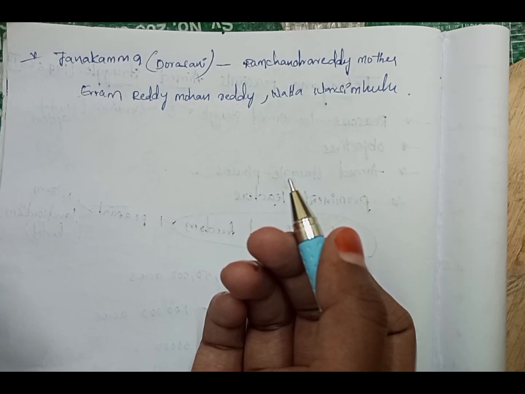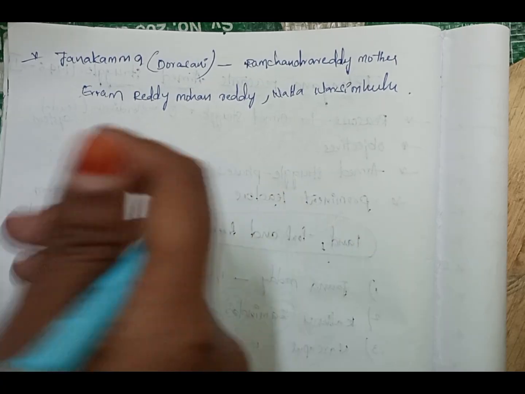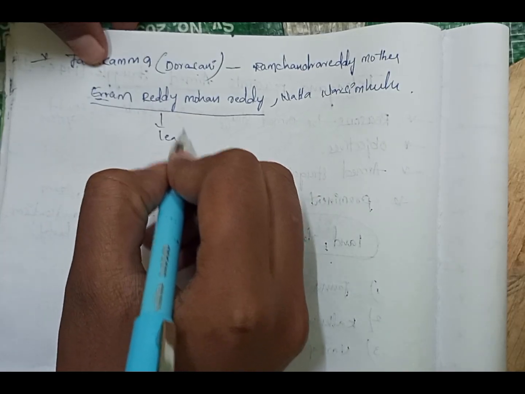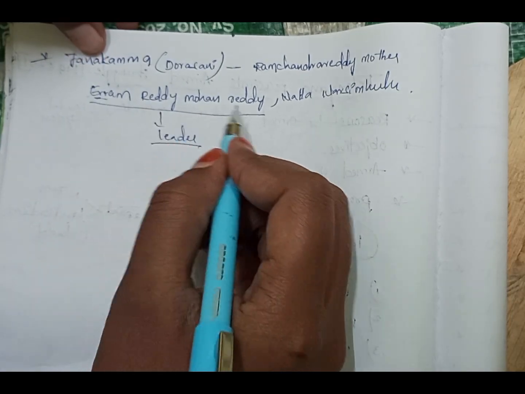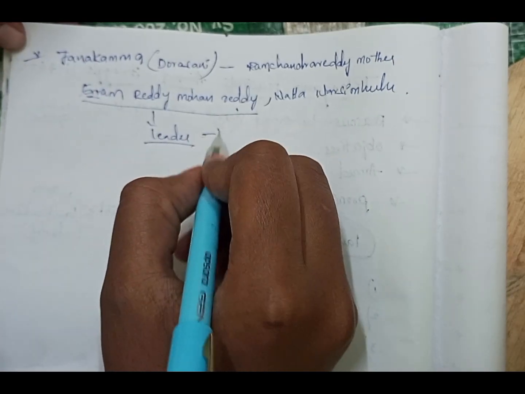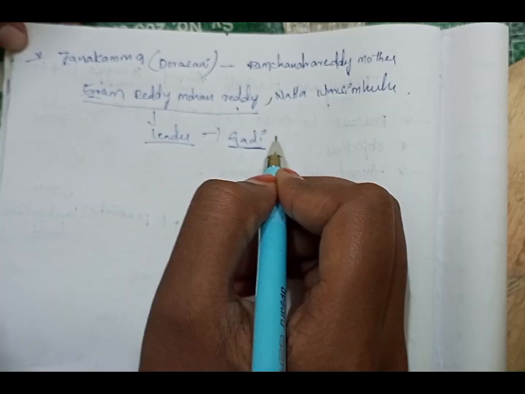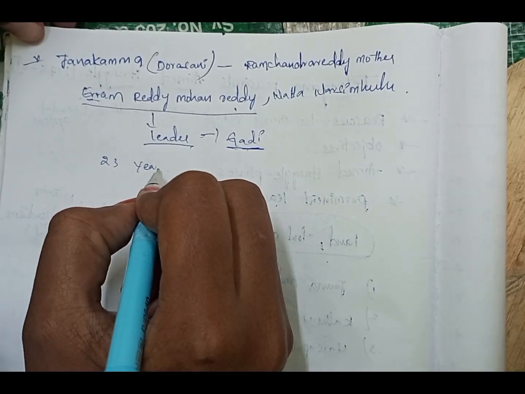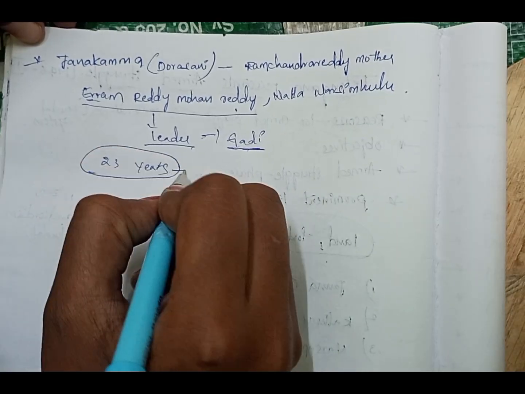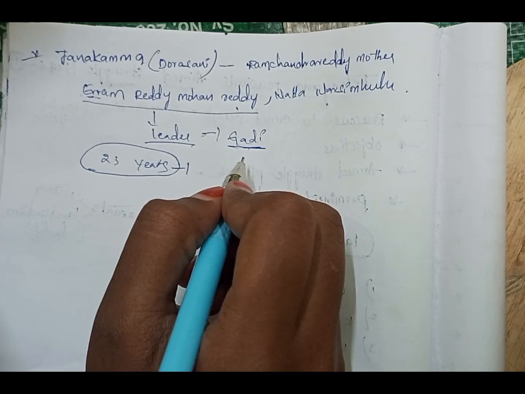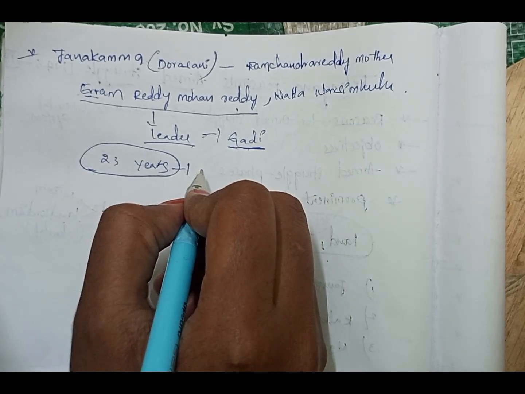Janakamma made a plan to kill them and appointed goons. The Sangha members, under the leadership of Yerram Reddy and Mohan Reddy, opposed the attacks and marched towards the Gadi. They marched along the Gadi with sticks. Doddi Komaraya, a 23-year-old boy, observed the march of the people first, and he also joined with a stick.